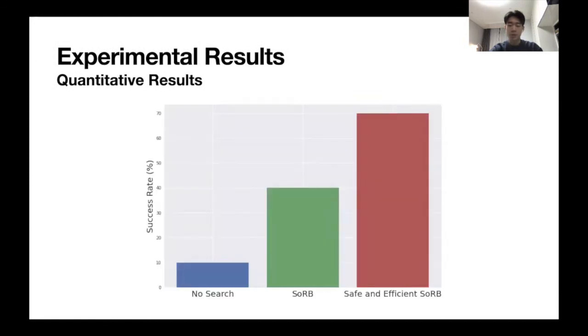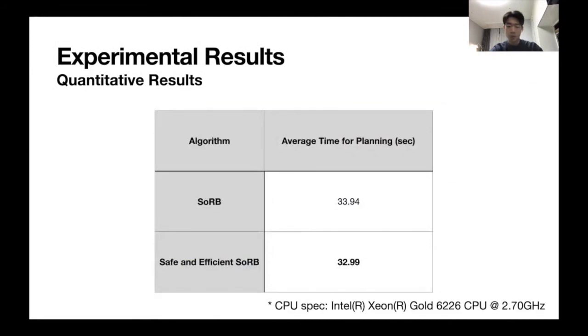To quantitatively analyze how safe our method is, we measure the success rate. The safe and efficient SORB method reaches the goal with about 70% success rate, which is almost 2 times higher than the original SORB method. We also measure the average time for planning to quantify how efficient our method is. Our method takes about 32.99 seconds for planning, while the original method takes 33.94 seconds.